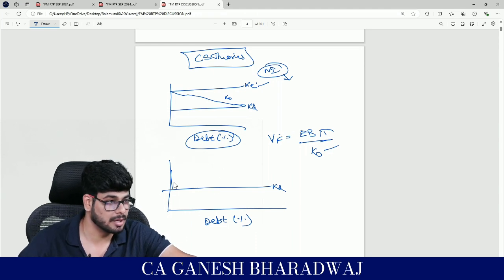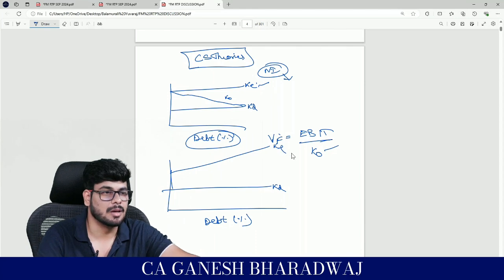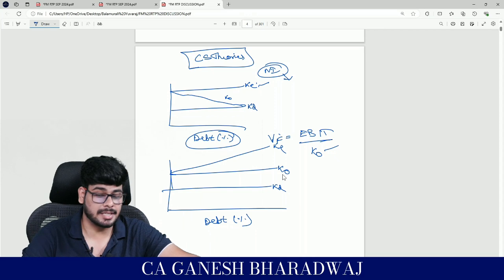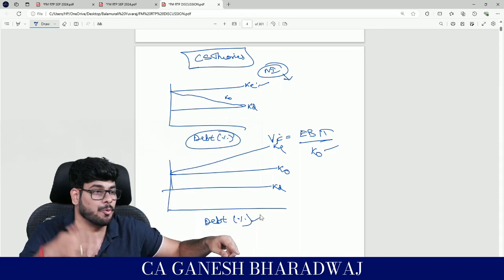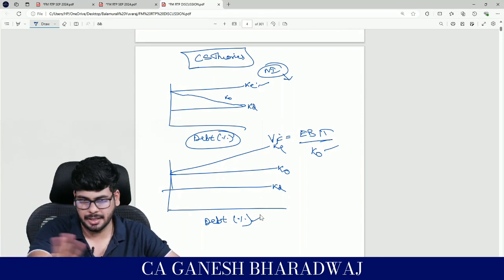Who is taking the risk? Equity share. So KE will increase. But he is saying KO will remain flat. Why? He is saying the increase in KE will be offset by this increase in this proportion of debt, right? That is his theorem. Not always the case.